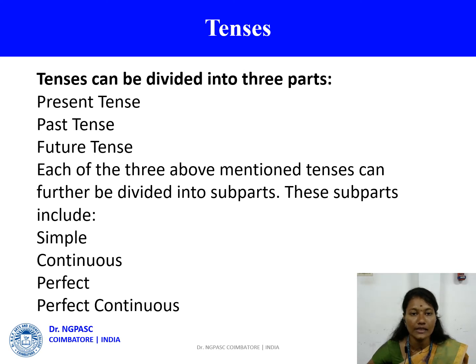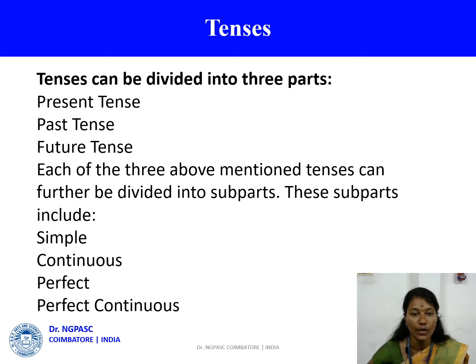Now we see tenses. Tenses can be divided into three parts: present tense, past tense, future tense. Each of the three above mentioned tenses can further be divided into subparts. These subparts include simple, continuous, perfect, perfect continuous. Now we see the subparts of present tense: simple present tense, present continuous tense, present perfect tense, present perfect continuous tense. It is also applicable for past tense and future tense.